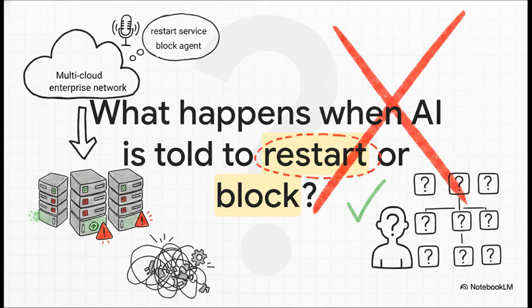Which service exactly? In which environment? What dependencies are going to immediately crash if that service goes offline? If an AI just guesses based on statistical likelihood and guesses the wrong dependencies, boom, you take down your entire payment gateway right before the weekend. You are literally one slight misinterpretation away from a catastrophic system outage.